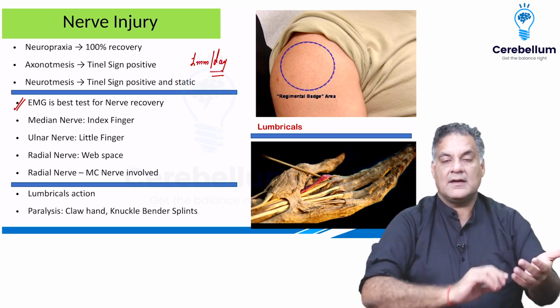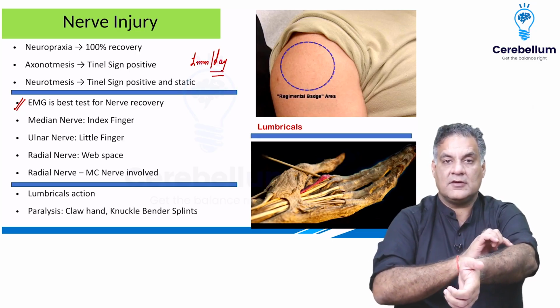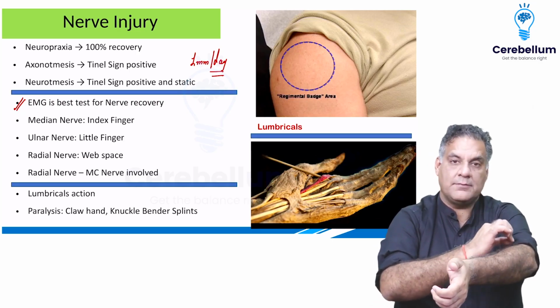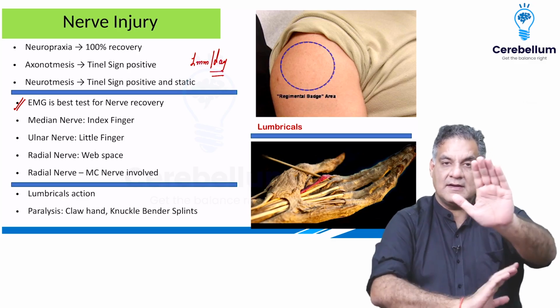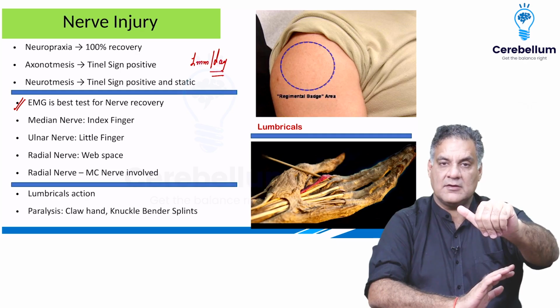Further, friends, around the head of radius, there is a nerve called as posterior interosseous nerve, which is a pure motor branch of radial nerve, and it causes loss of finger extension at MCP, causing finger drop.